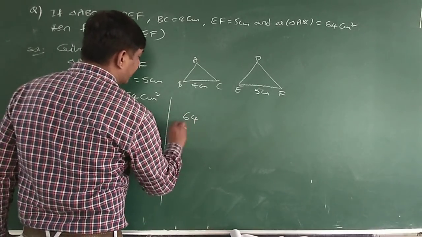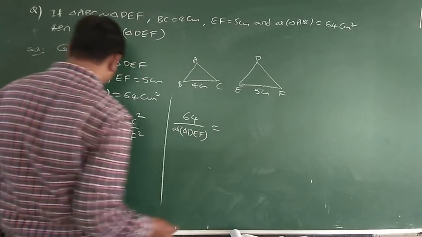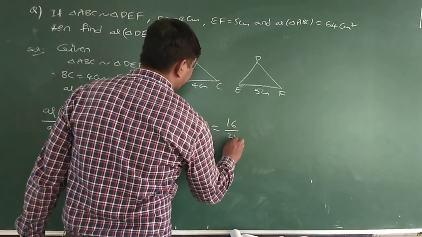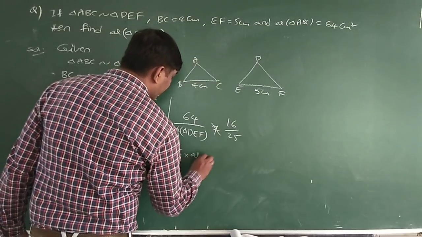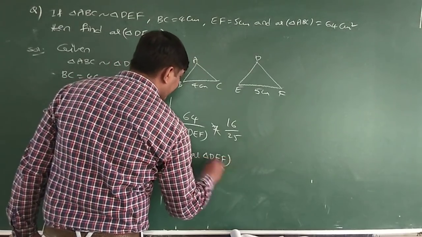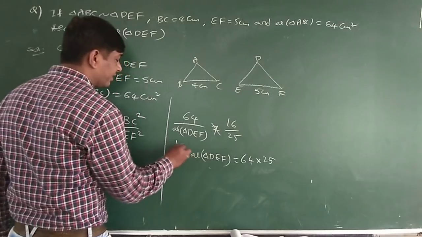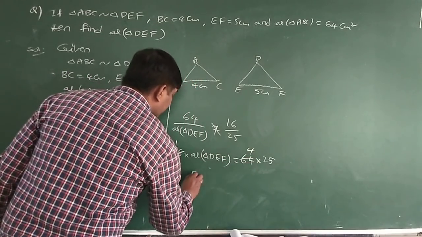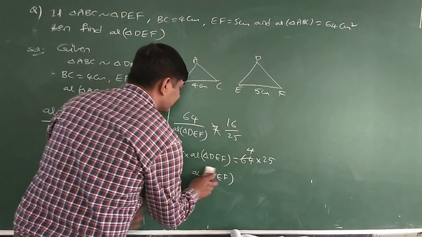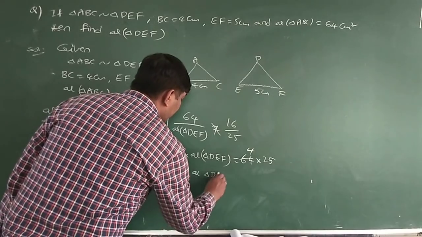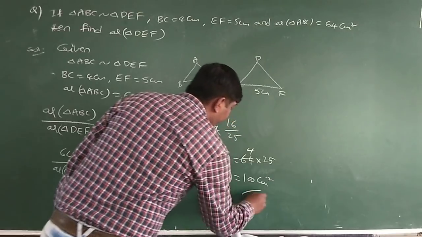Now 64 by area of triangle DEF is equal to 16 by 25. Now cross multiply: 16 into area of triangle DEF is equal to 64 into 25. 16 ones are 16, fours are 4. So area of triangle DEF is equal to 25 fours are 100 centimeters square.